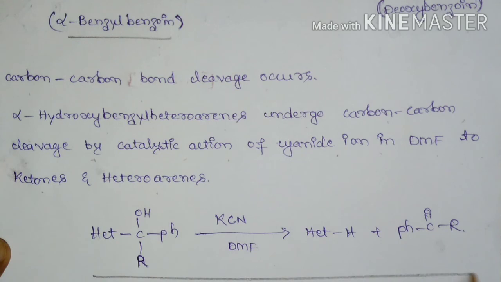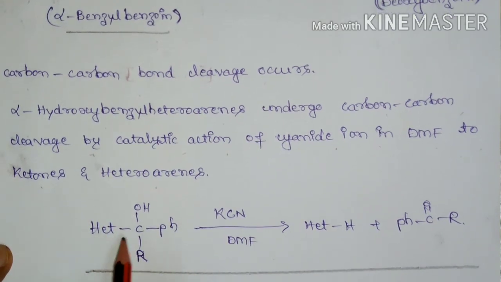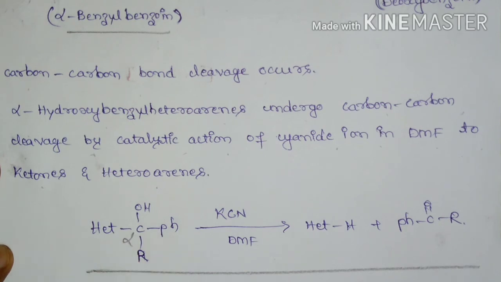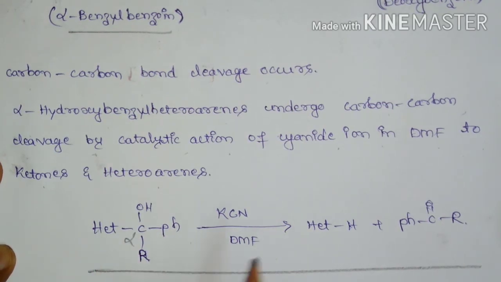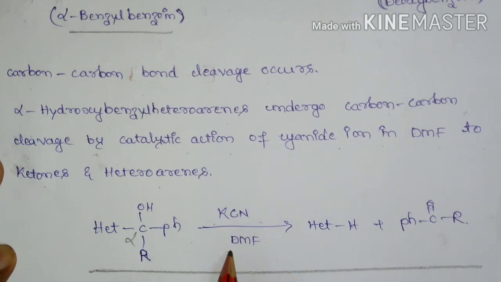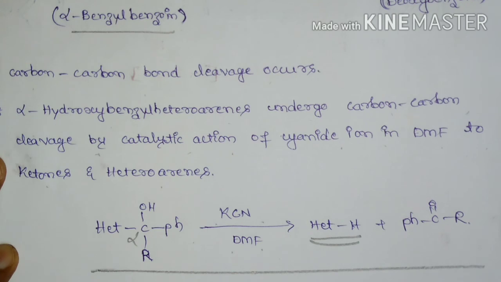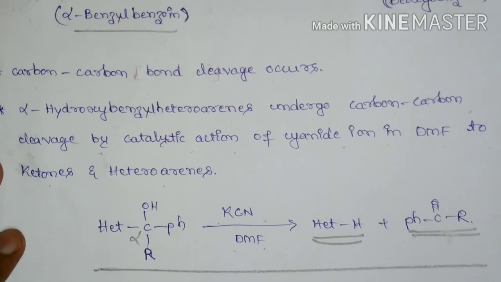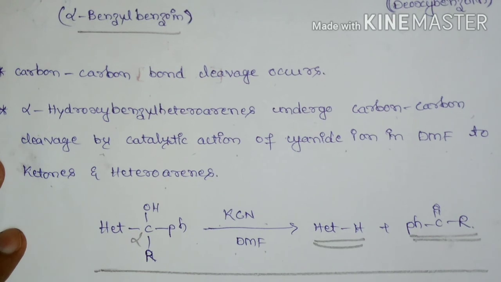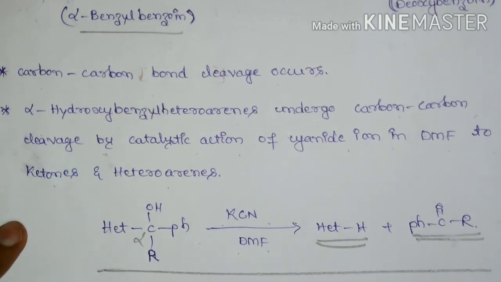So this is the schematic representation. Here this alpha hydroxy benzyl heteroarene on treatment with KCN in dimethyl formamide will form heteroarene and the corresponding ketone. So this is regarding retrobenzoin condensation. Thank you.